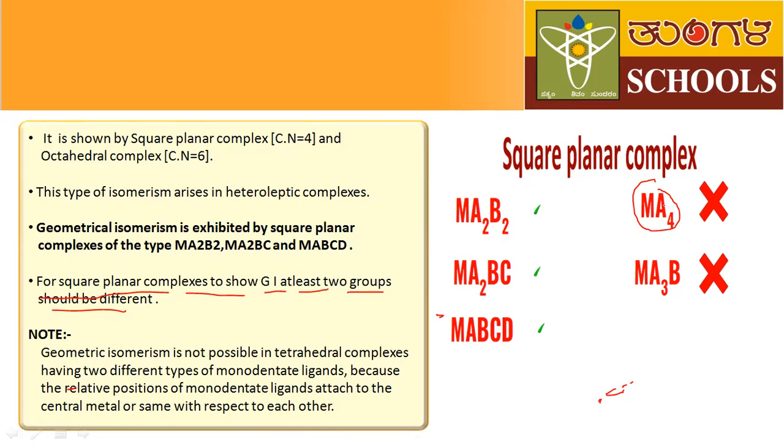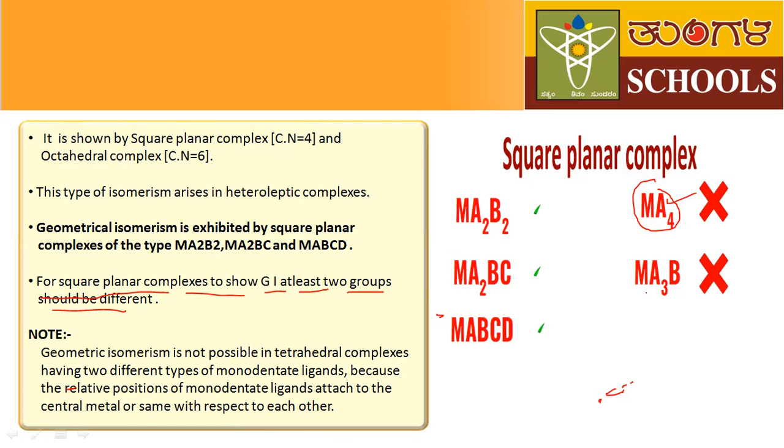We know that in square planar complexes, 4 ligands are present around the central metal atom. Here 4 ligands are the same type. That's why geometrical isomerism is not possible in square planar complex of type Ma4, because according to the rule, at least 2 ligands should be different.